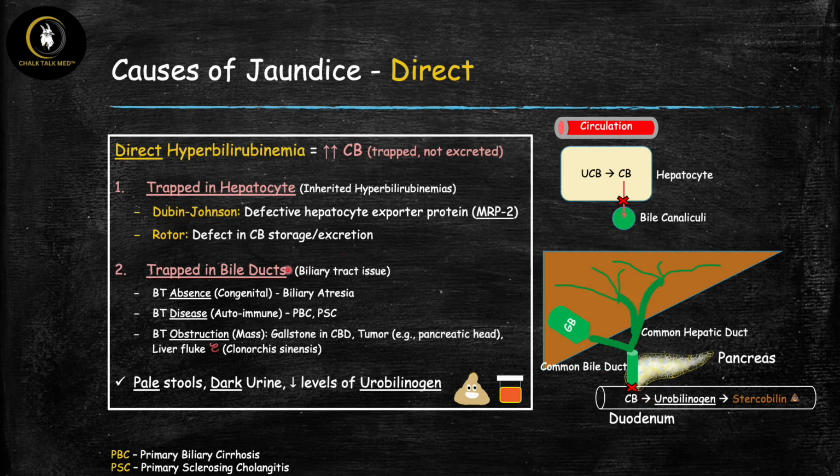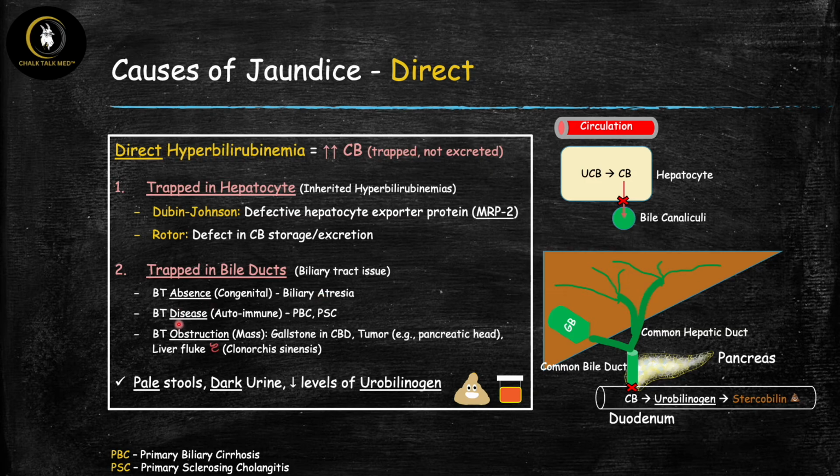So this is another place where conjugated bilirubin can get trapped, within the biliary tract, and that's when you have a biliary tract issue that leads to this trapping and impairment of drainage of the bile ducts. And I try to organize these into three different categories to make it easier for you to learn and remember. So the first category is when there's a biliary tract absence. This is a congenital absence of the biliary tract. This is known as biliary atresia, and I actually have a separate video that covers this topic.